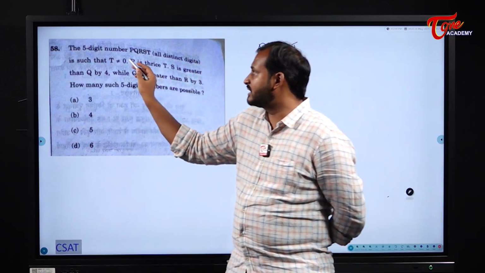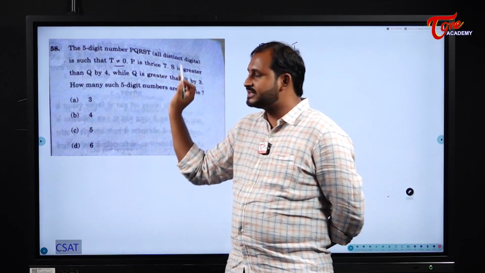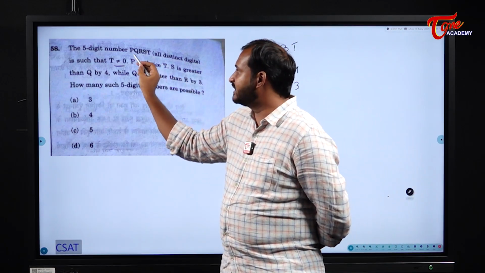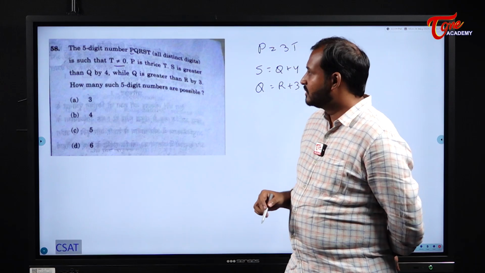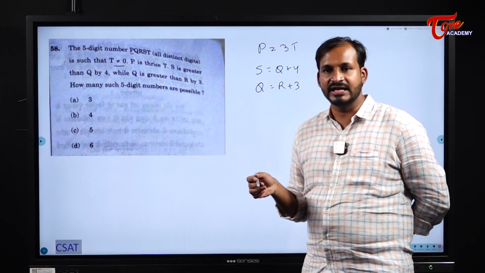And t also I cannot take 0. Why? Because they clearly mentioned t is not equal to 0 and p is thrice of t. So that means first digit, right? So I cannot take 0. So now what is the chances for me? I will start taking from t.